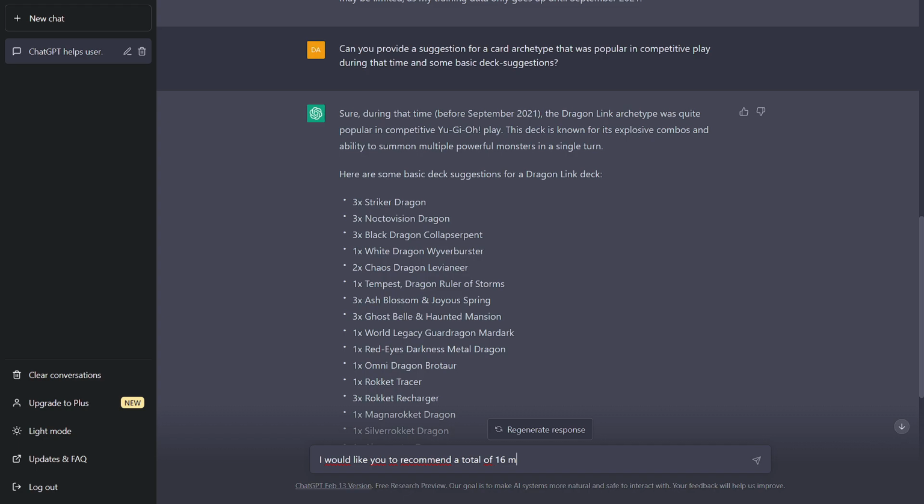16 main deck cards and 9 extra deck cards that would complement this deck.